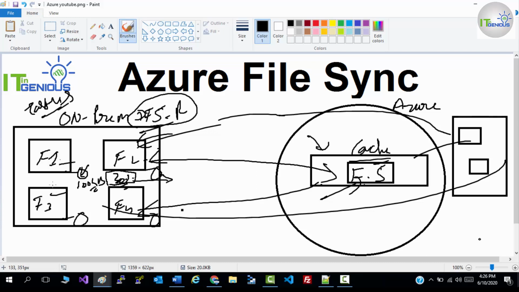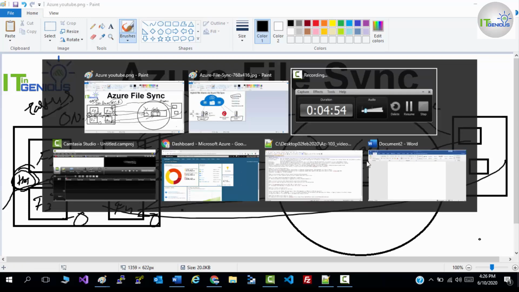So what it will do, it will cache the cold content to Azure File Sync. So that content will be cached in Azure File Sync, and hot content which users are accessing frequently will be stored on your local disk, and cold content will be cached into your file server. Correct. So this is the feature which we are using.